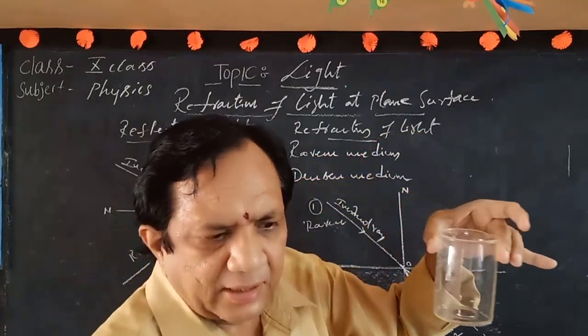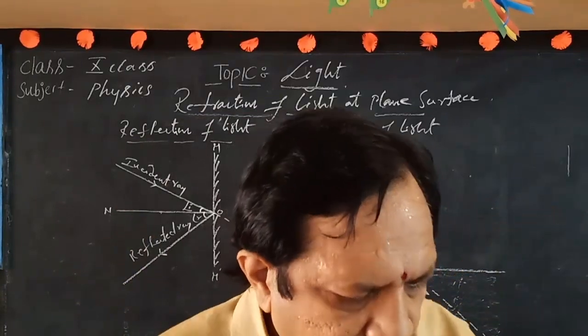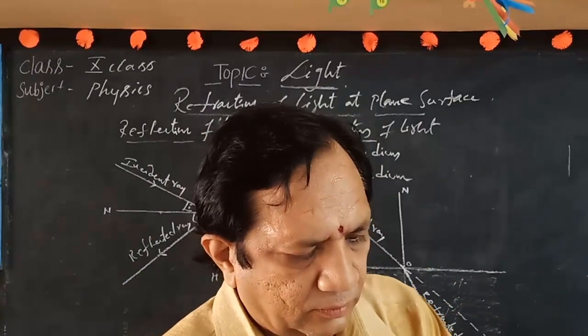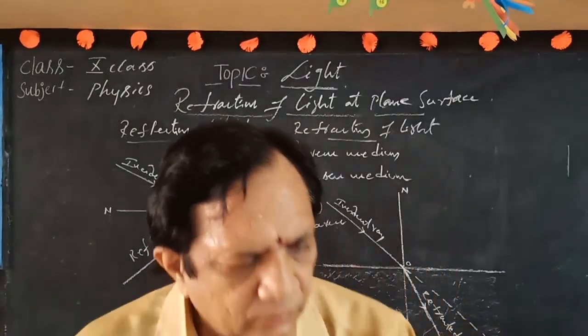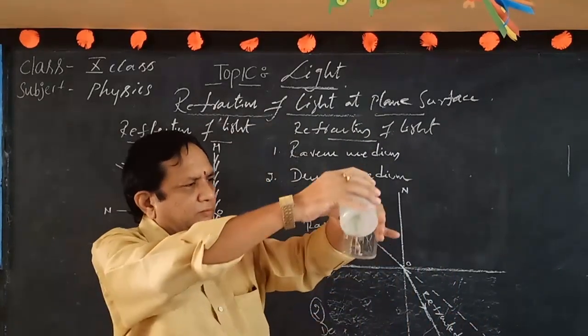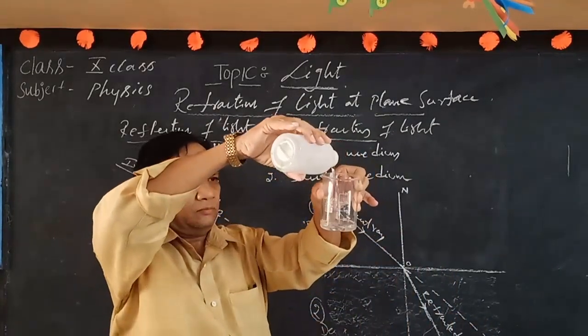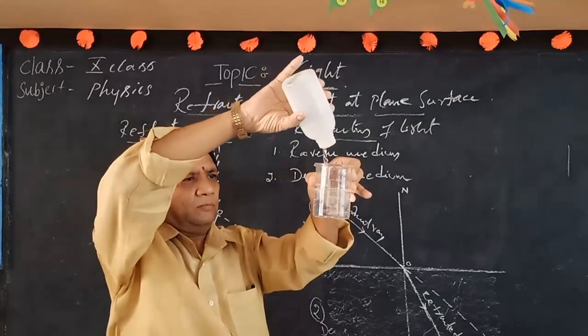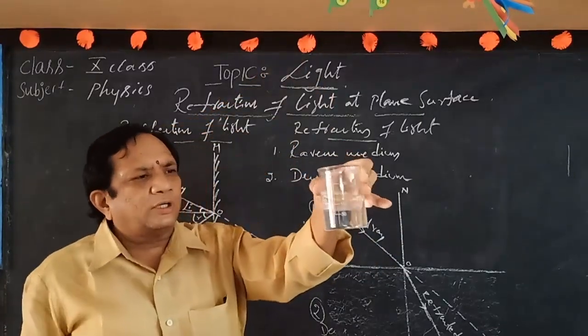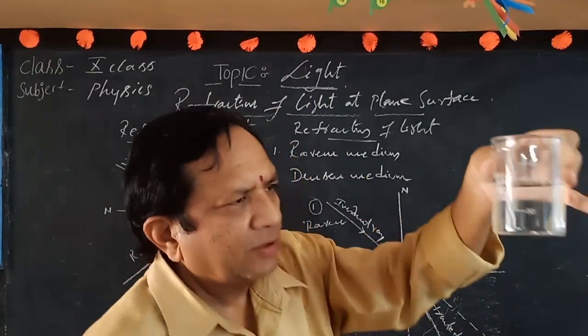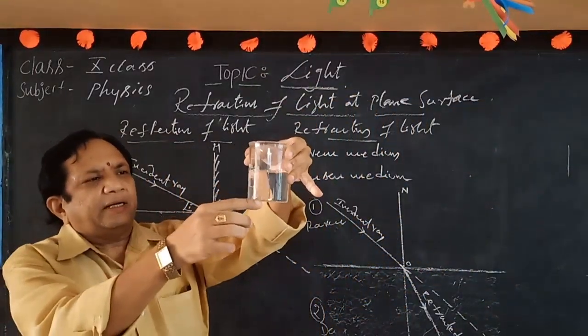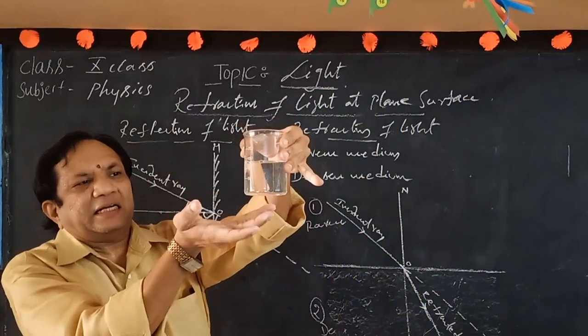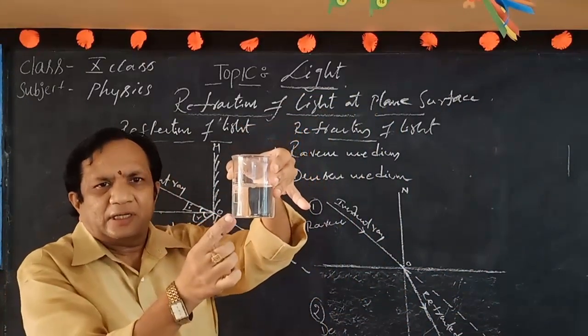Now in this glass I pour some water. So water is placed in it, and it is observed that the coin rises up slightly, with a bulging nature.